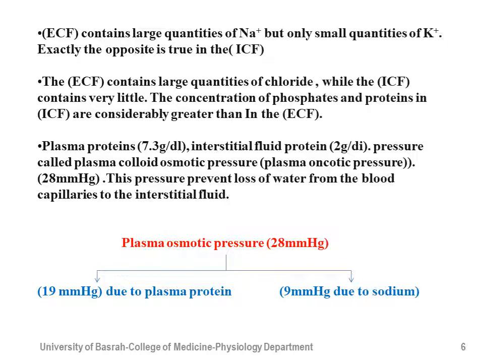The plasma protein is usually about 7.3 gram per deciliter.